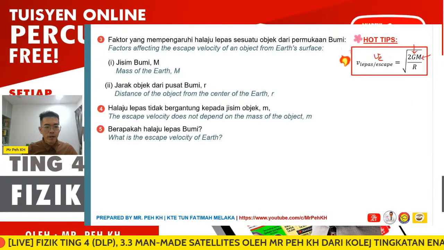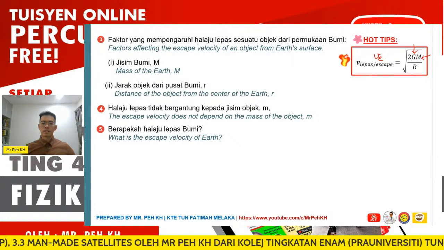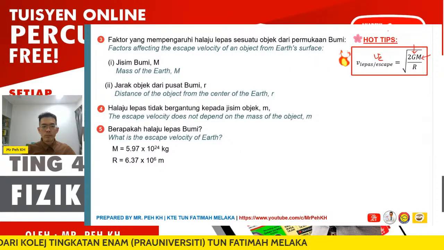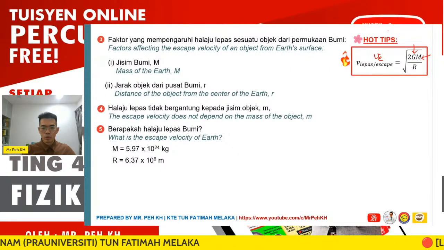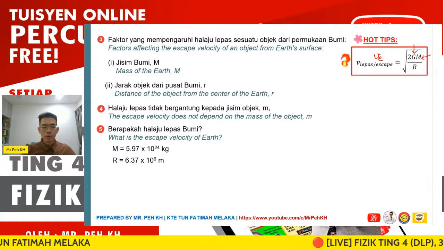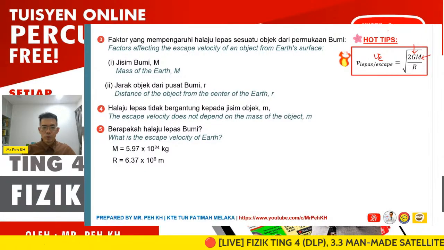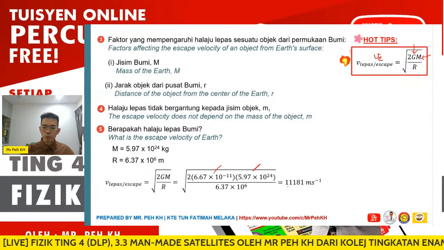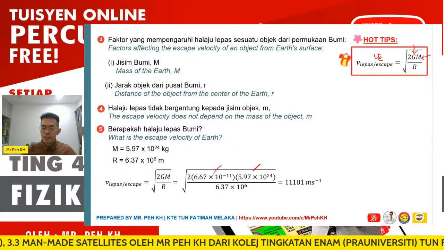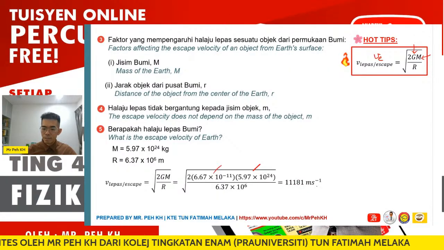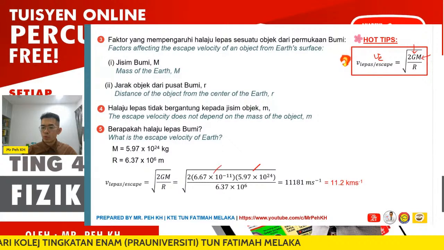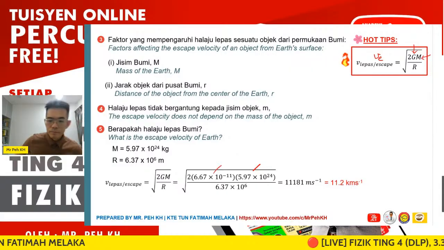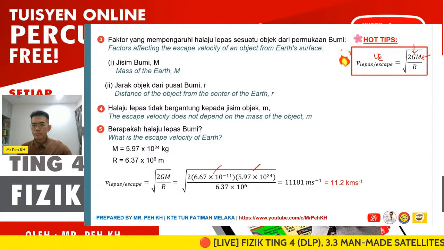Then number 5. Now we can find the escape velocity of the Earth by using the formula we derived. The mass of the Earth is 5.97 times 10 to the power 24 kg, and R is 6.37 times 10 to the power 6 meters. We just substitute into the formula, this value and this value, and we get the escape velocity of 11,181 meters per second, or we can change it to km per second, which is 11.2. So this is the escape velocity for an object on Earth.